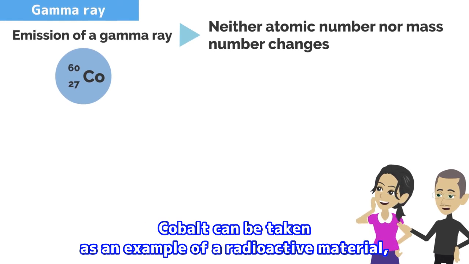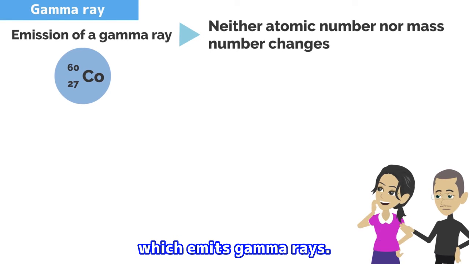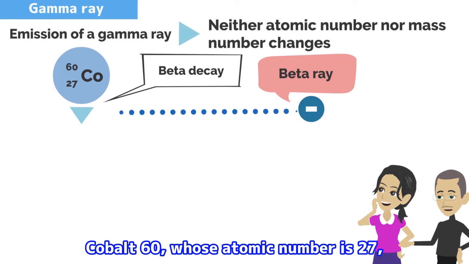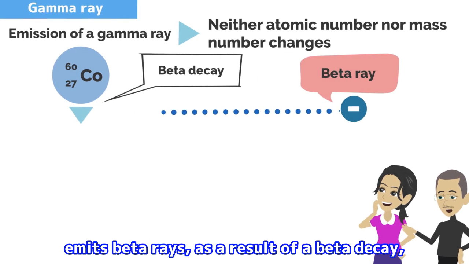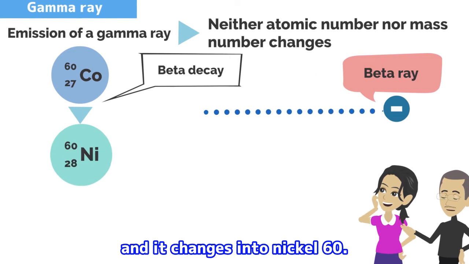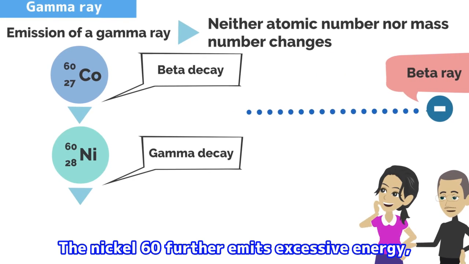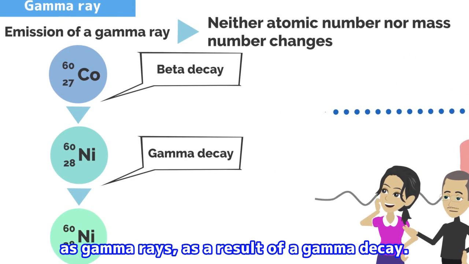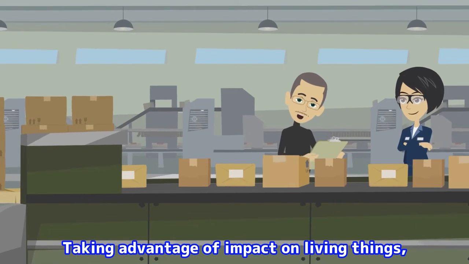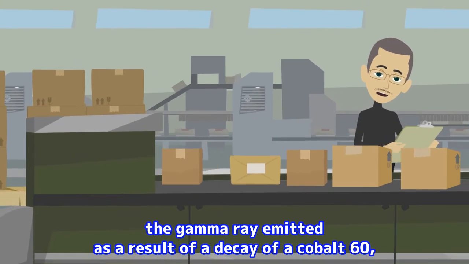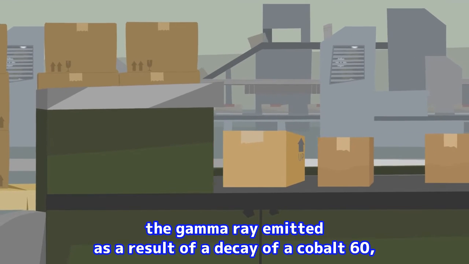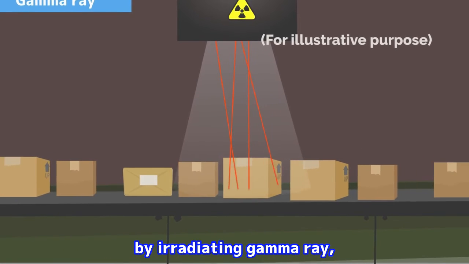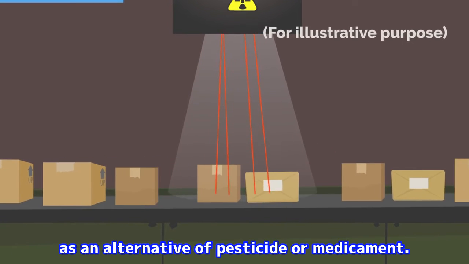Cobalt can be taken as an example of a radioactive material which emits gamma rays. Cobalt-60, whose atomic number is 27, emits beta rays as a result of the beta decay, and it changes into nickel-60. The nickel-60 further emits successive energy as gamma rays as a result of the gamma decay. Taking advantage of its impact on living things, the gamma ray emitted as a result of the decay of cobalt-60, for example, is used to extend shelf life of foods, by irradiating gamma ray, as an alternative to pesticide or medicament.